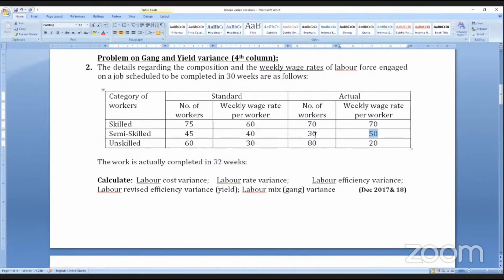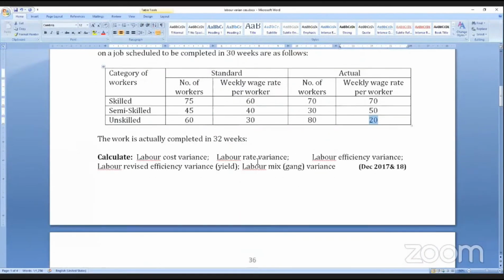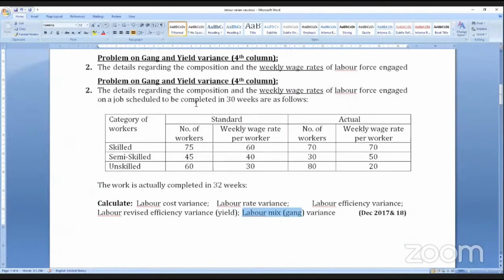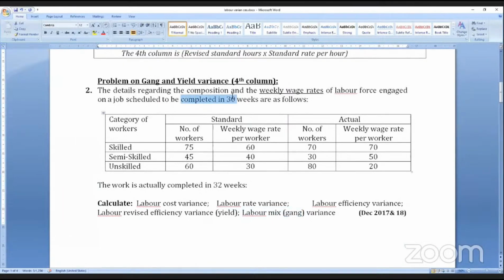Put this in the first column, second column, third column and fourth column. So 1 minus 2 is labor cost variance, 3 minus 2 is labor rate variance, 1 minus 3 is labor efficiency variance, 1 minus 4 is labor revised efficiency or yield variance, and 4 minus 3 is labor gang, composition or mix variance. What should have been completed in 30 weeks: time allowed 30 weeks, time taken 32 weeks. A job to be completed in 30 weeks was completed in 32 weeks.